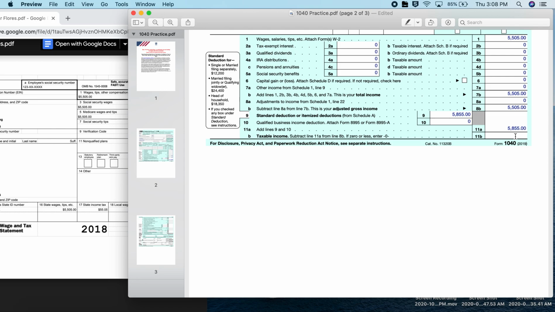So for taxable income, we subtract line 11A from line 8B. So in this scenario, we would be taking $5,505 minus $5,855. That gives us a negative number, but we don't enter negative numbers into our tax documents. We would just enter a 0.